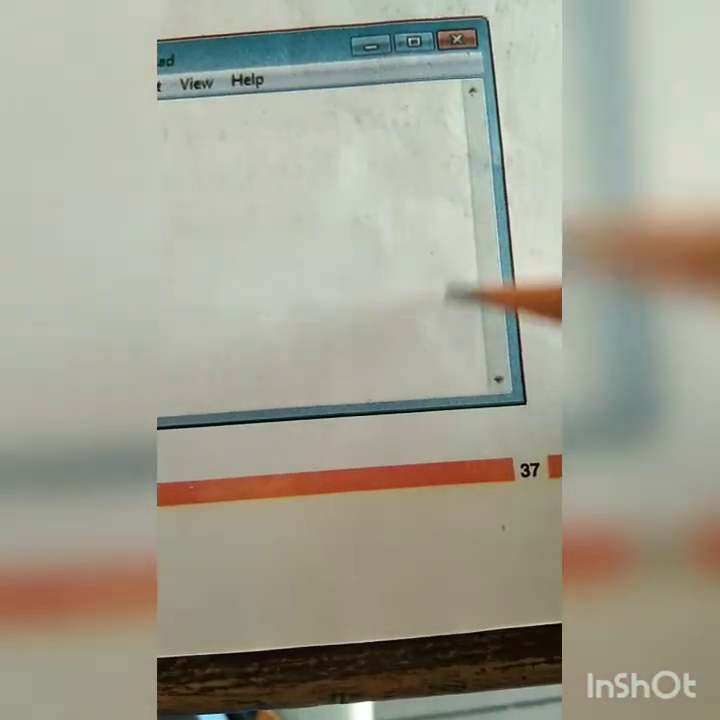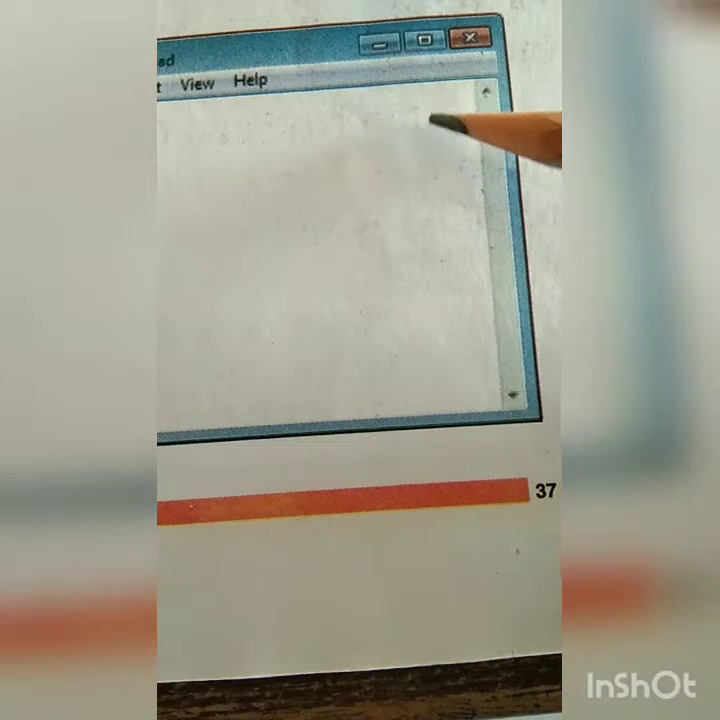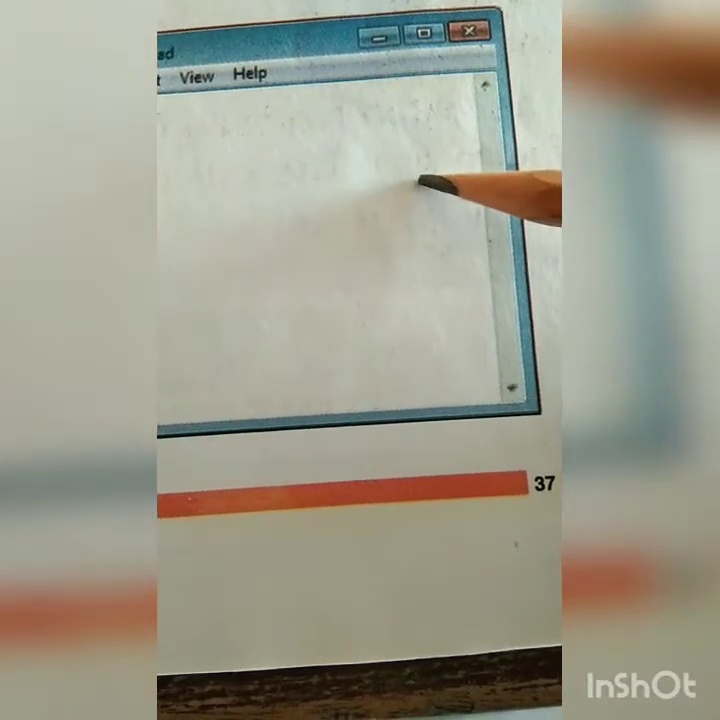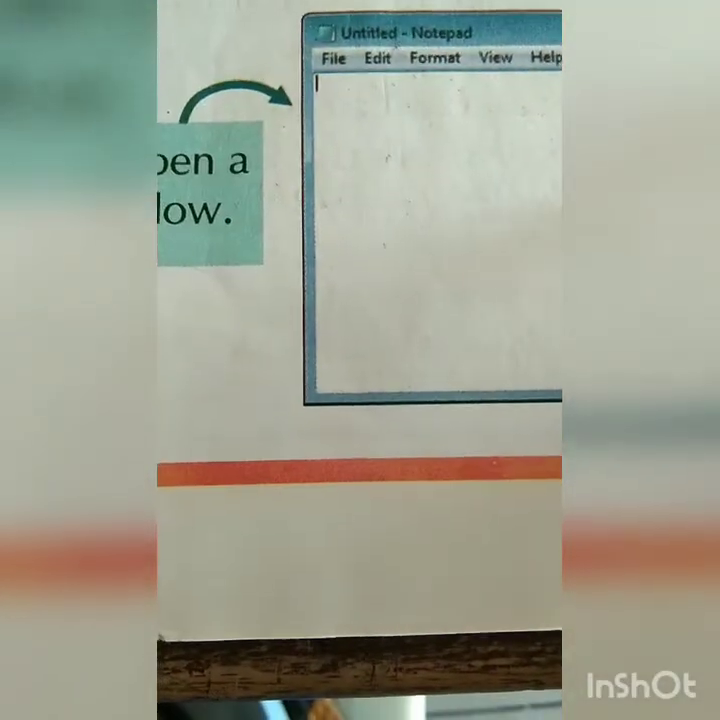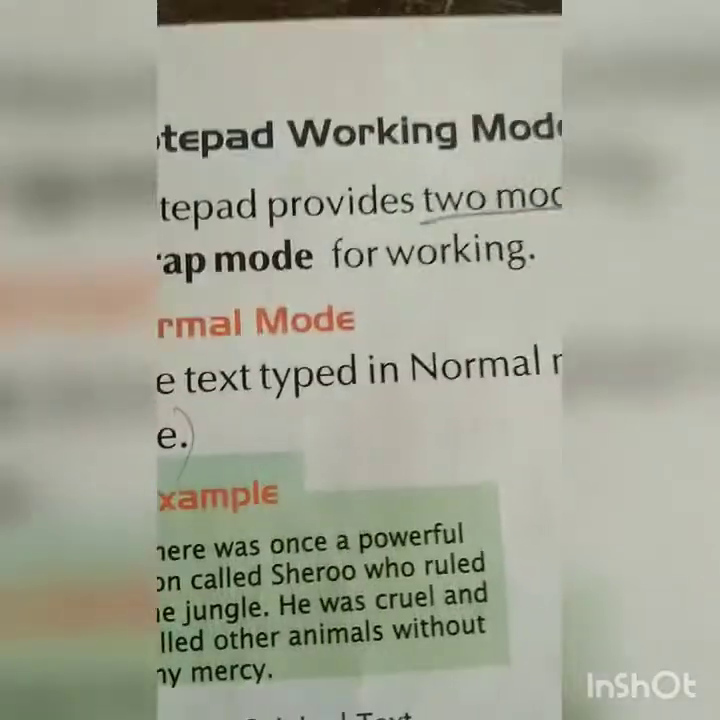Okay, and this is the ruler. Ruler means you can say a scroll bar, one type of scroll bar, so that while you are typing, when you go to the next line, it will go up. Okay, so this is the screen of the Notepad program. On the next page, page number 38, we will start our work.